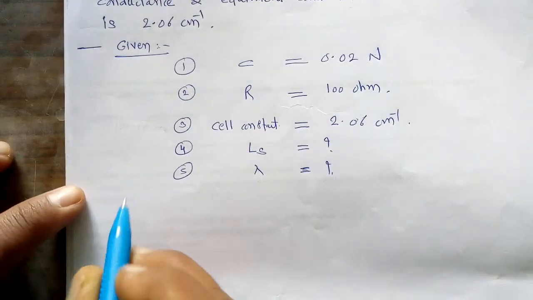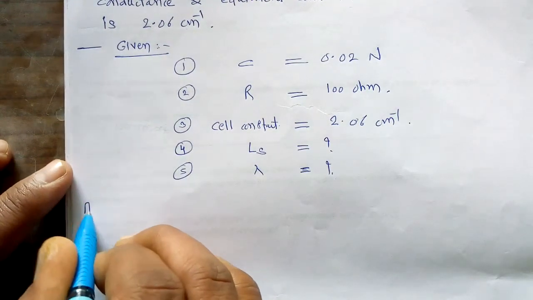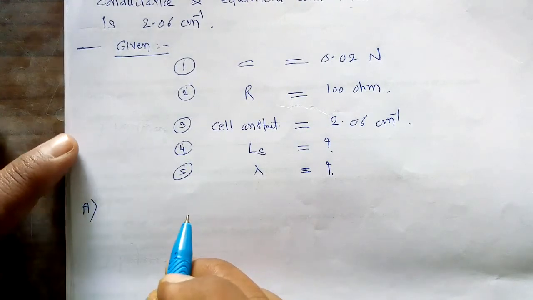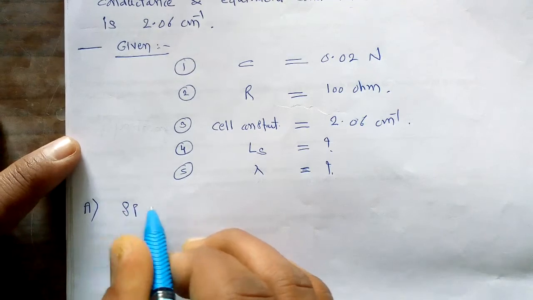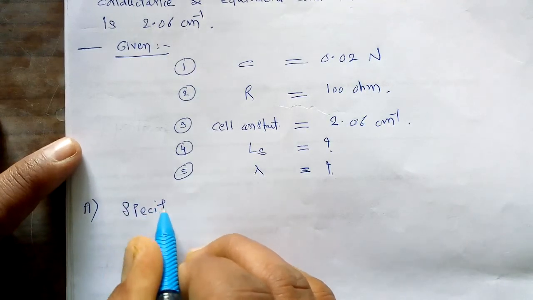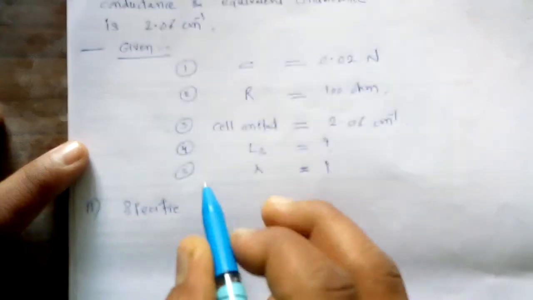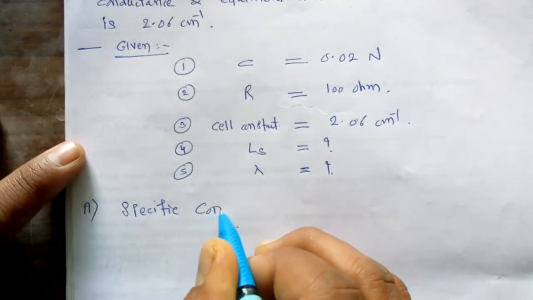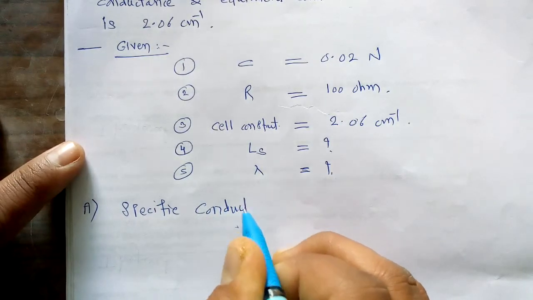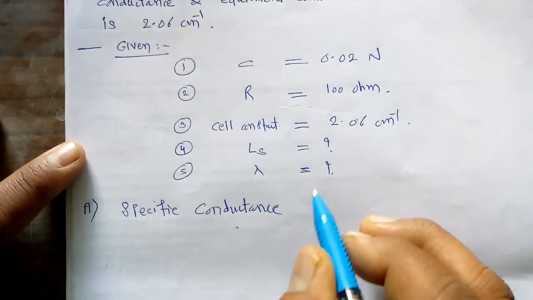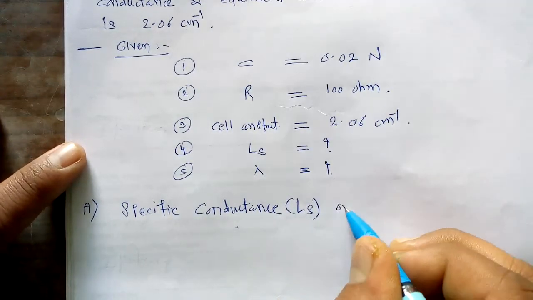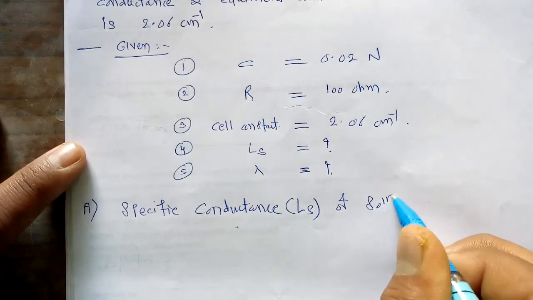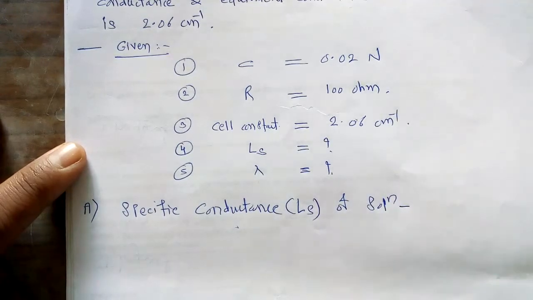So in the first step, we have to consider the specific conductance of the solution, that is LS.